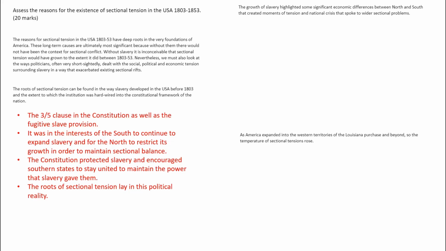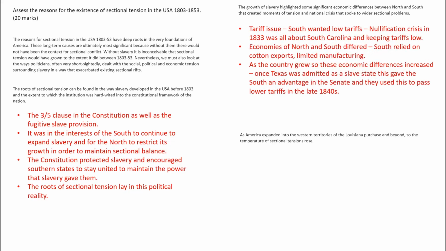If we think about the growth of slavery highlighting economic differences, think about the tariff issue. I think the South wanted low tariffs and the North wanted high. This is what the nullification crisis was about in 1833: South Carolina and Calhoun trying to defy President Jackson and Congress and wanting to nullify the tariff. The economies of North and South differed. The South relied on cotton exports, limited manufacturing. The North was more manufacturing-based, more diverse economy. As the country grew, so these economic differences increased. Once Texas was admitted as a slave state, this gave the South an advantage in the Senate, and they used this to pass lower tariffs in the late 1840s.